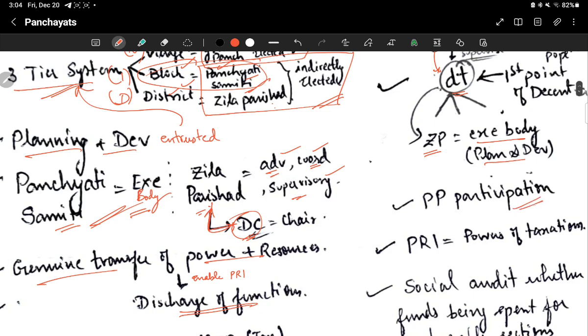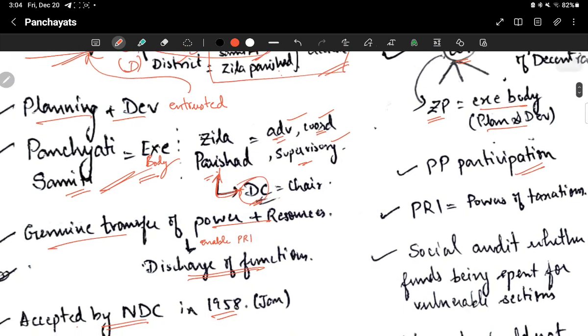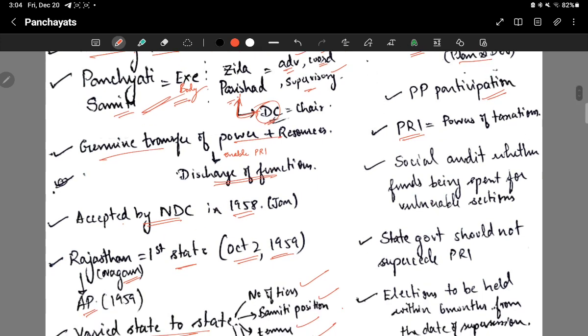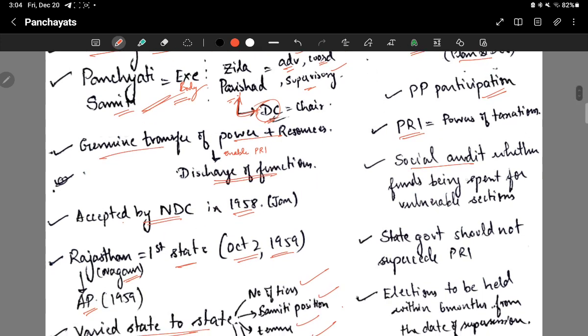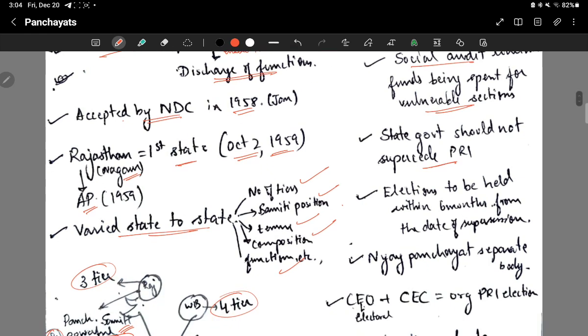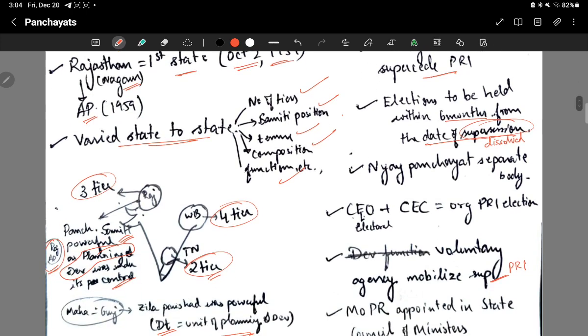Then political parties also should participate in these Panchayati Raj institutions. And Panchayati Raj institutions should be given powers of taxation. Then there has to be a social audit of whether the funds are being spent for the vulnerable sections or not. Then the state government should not supersede the Panchayati Raj institutions. Elections should be held within 6 months from the date of supersession. Supersession means if they are dissolved; if they are dissolved, within 6 months they have to conduct elections.